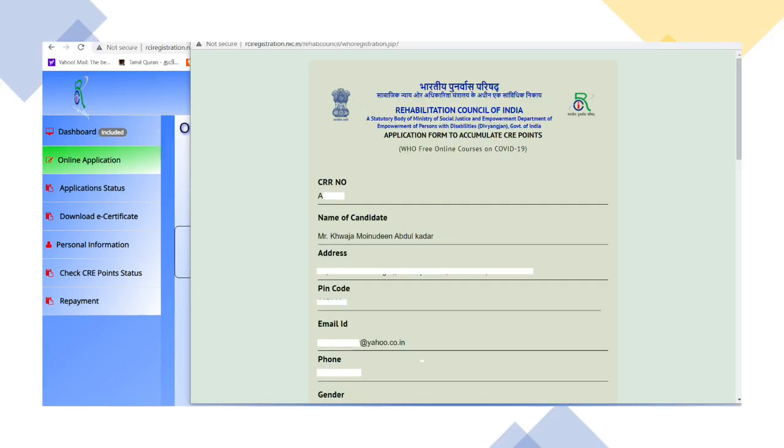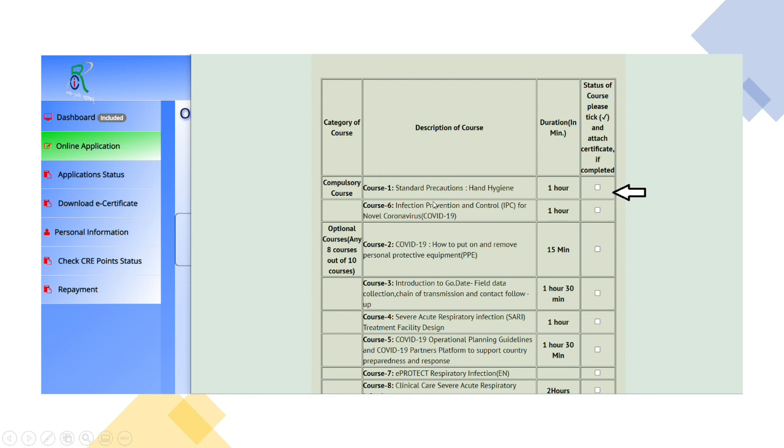Once you press submit, like last time, we are going to have all the details that are available with RCI. It will show our CRR number which we just entered, our name, address, pin code, email address, phone number, everything. When we scroll down, it shows all the courses that the RCI has recommended. Now our job is to select the tick mark for the courses we have attended. Please tick only the courses for which you have a certificate. If you don't have a certificate, please don't click it.